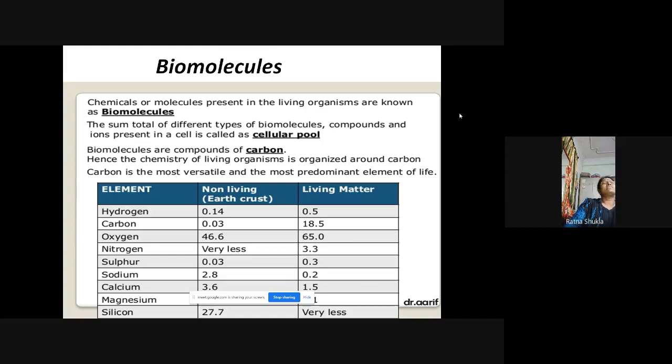So the elements which are present in the living organism are hydrogen. In the earth crust, it is present around 0.14 percent, and in living matter 0.5 percent. Next, carbon: 0.03 percent is present in the earth crust, and around 18.5 percent of carbon is present in the living organism. In the same way, oxygen is also a very important component, and nowadays because of COVID, oxygen has become very important for living organisms, and there is a crisis of oxygen.